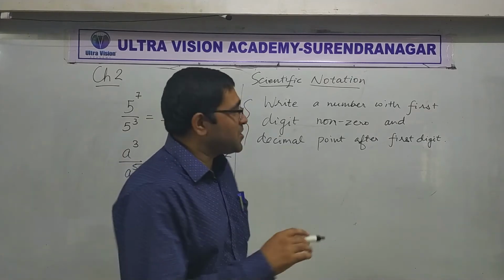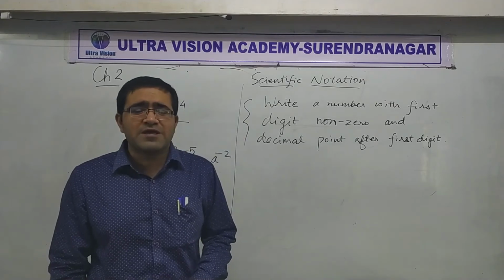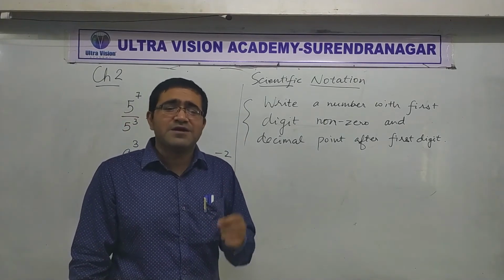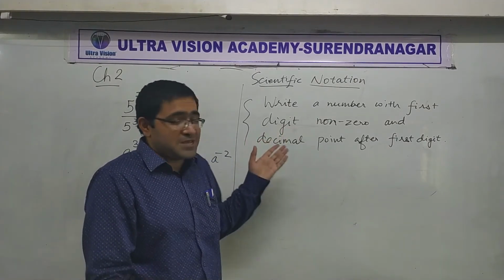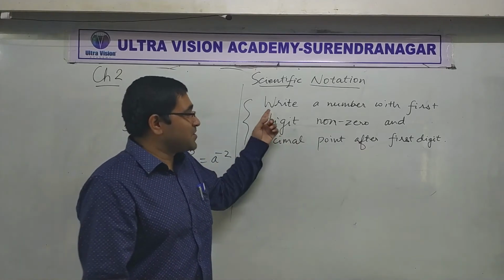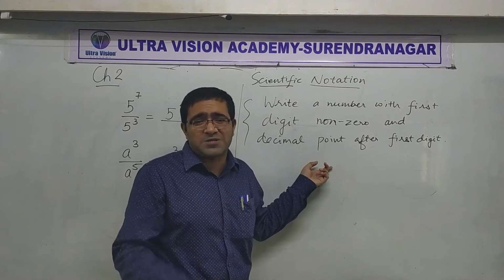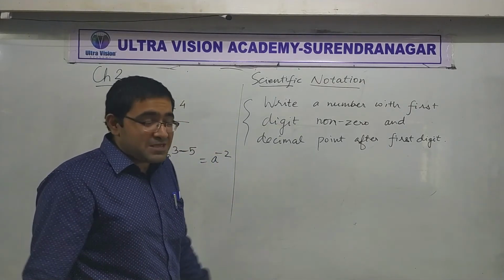See, the aim is not to memorize this sentence, so nobody will do this at home today. Scientific notation means write a number with first digit non-zero and put decimal point after first digit. No, this is nonsense. You are not supposed to memorize these words. It's of no importance. Nobody is going to ask you this. Okay, but what will be asked?